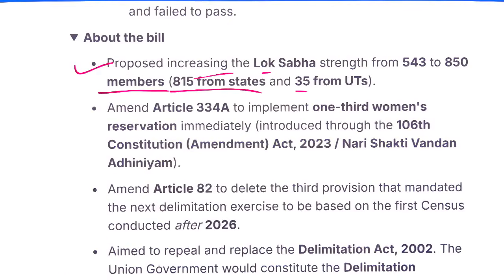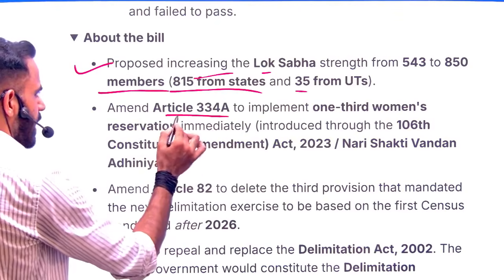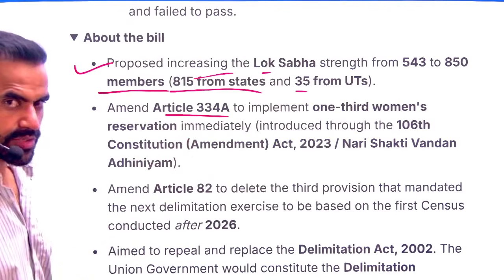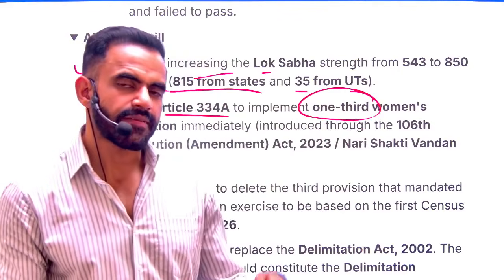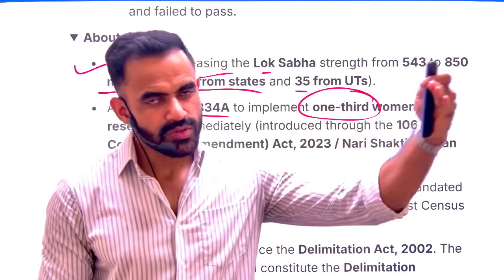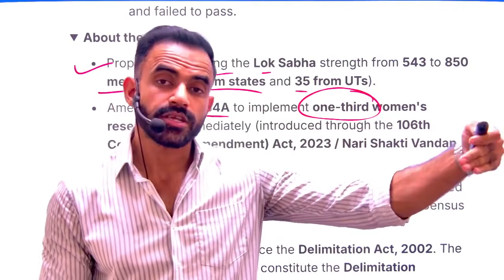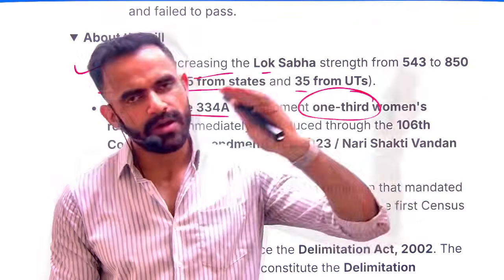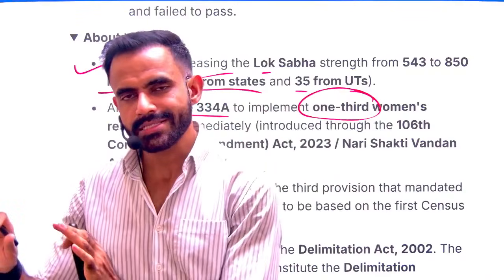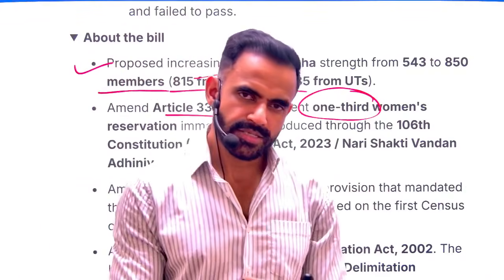It also tried to amend Article 334A to implement the 1/3 reservation for women, which was supposed to be implemented after the new census. So we want to change that original provision. We are saying, let's use the existing data, that is the old census data, to implement this reservation.